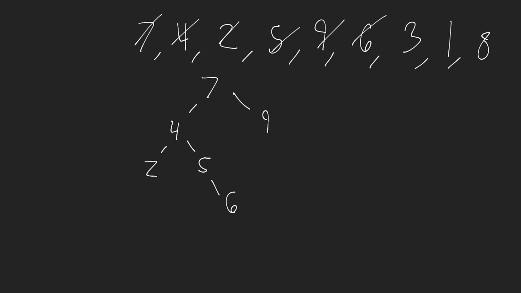Okay, so that's those done. Then we have a 3. Our 3 is going to go here because it's less than 7, less than 4, but greater than 2, so it needs to go there. Then we have a 1. 1 is going to go over here and be the left child of 2. And then we have an 8. 8 is going to be the left child of 9. Okay, so that's what this binary search tree would look like. Go through this practice. You can write out a bunch of numbers for yourself and try to create what the binary search tree would be. Obviously, I can do this quite quickly because I've done it many times before, but you're just looking and seeing, is it less than or greater than, and then placing it in the correct order.